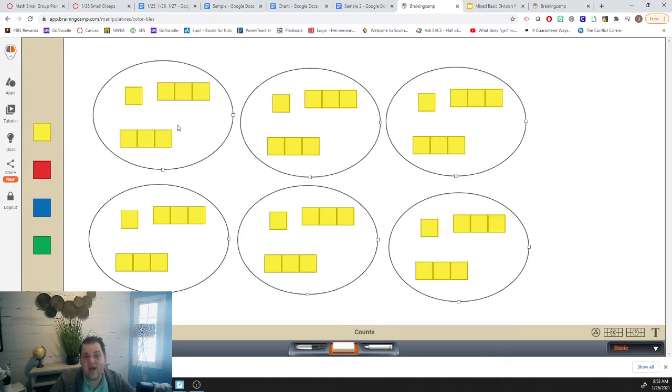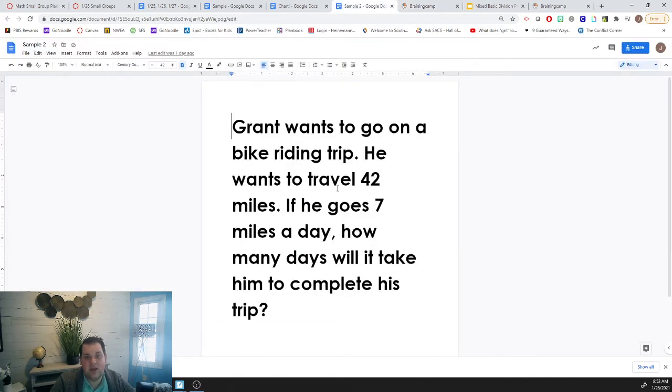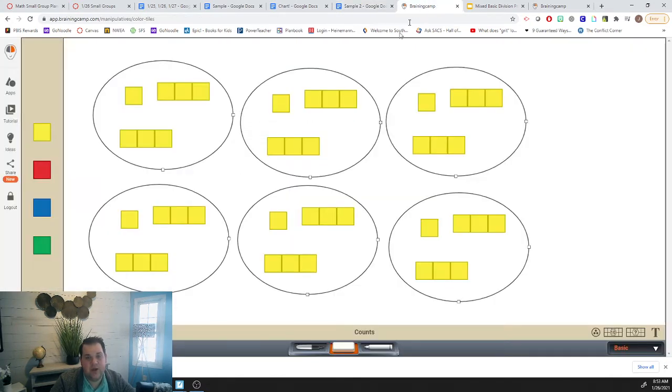So now I have 42 miles split into days, and I've only put 7 in each day because the problem said he's only going to go 7 miles a day. So my answer is the groups. So I've got 1, 2, 3, 4, 5, 6 groups. So my answer is 6, and our groups are days.